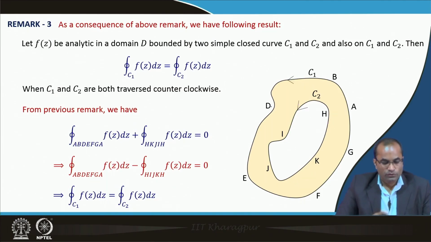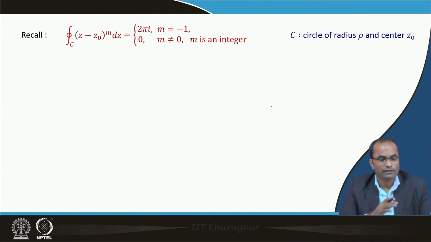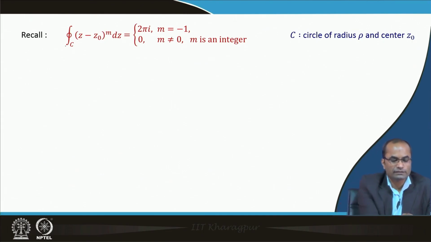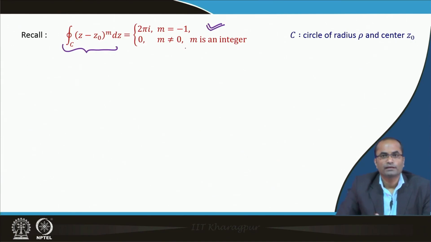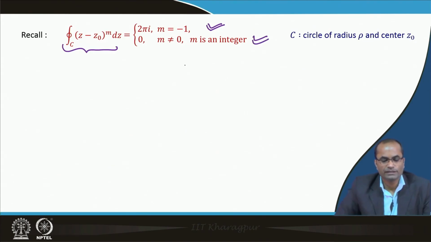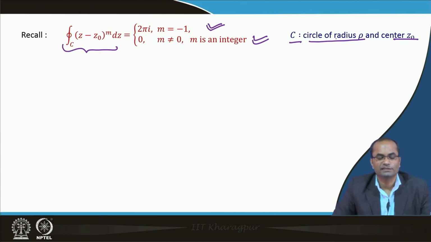Okay, now moving to the next. There was an important result in the previous lecture, where we saw that the line integral of (z minus z0) to the power m dz has the value 2 pi i when m is minus 1, and otherwise, for any other integer m, the value is 0, where C was a circle of radius rho and center z0. In the previous lecture we derived this result for this circle of radius rho and center z0.